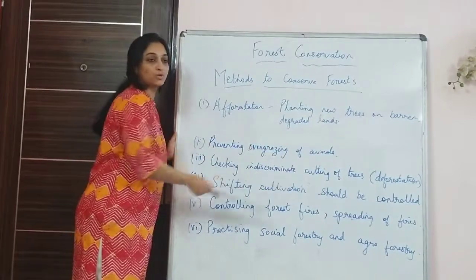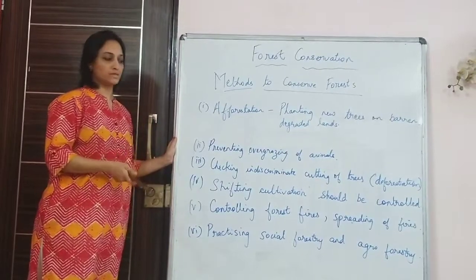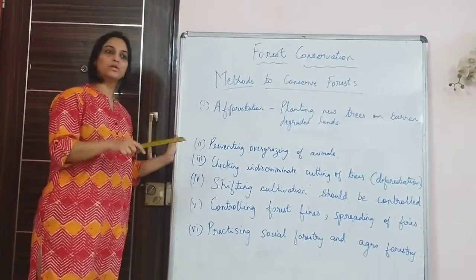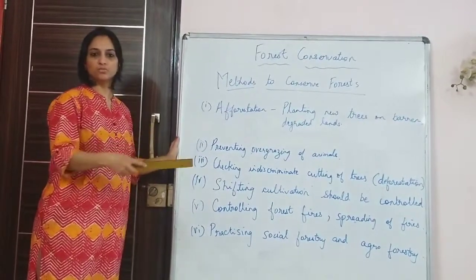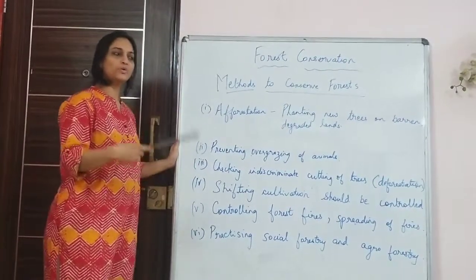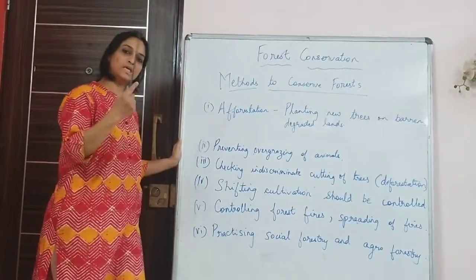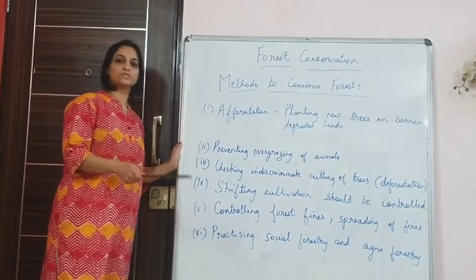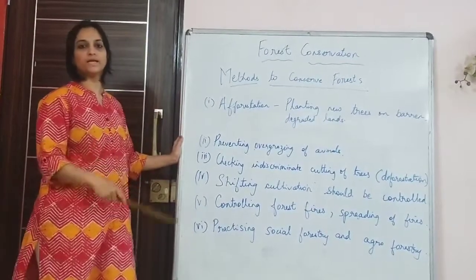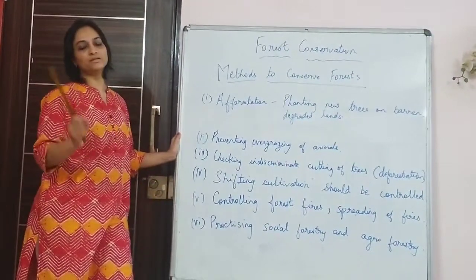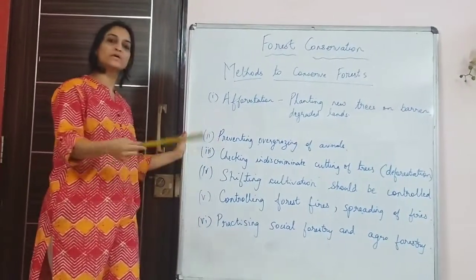Shifting cultivation should be controlled or banned. Shifting cultivation is like slash and burn; you would have learned this. People select a piece of land and they either burn whatever vegetation is there or cut it all, and then they do plowing. They don't use good quality seeds or fertilizers because these are poor farmers. So after 2 or 3 years the yield goes on decreasing, and they shift to another place. There again they cut the trees, destroy everything, and cultivate. But in the process they leave behind a lot of degraded land, which leads to soil erosion, and the forest also gets destroyed.